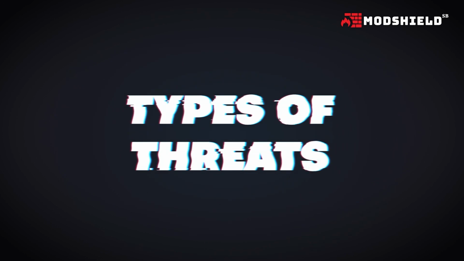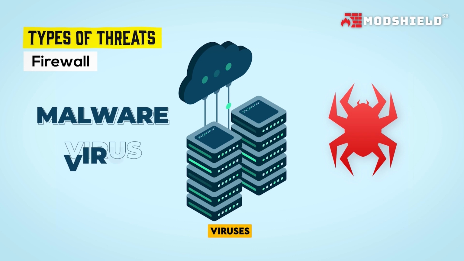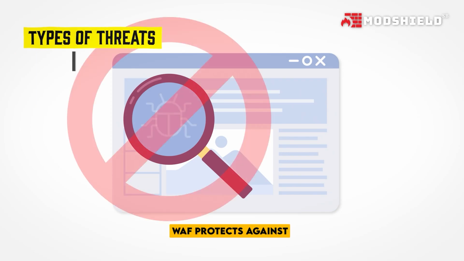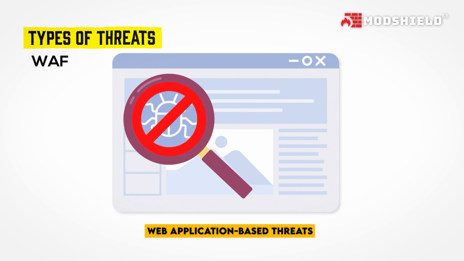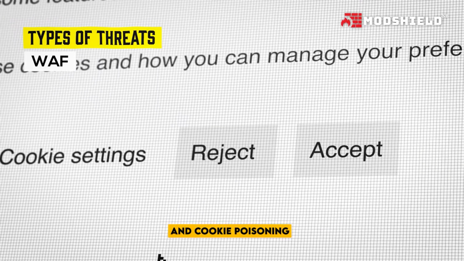Types of threats. A firewall protects against network-based threats, such as malware, viruses, and denial of service (DoS) attacks. WAF protects against web application-based threats, such as cross-site scripting, SQL injection, and cookie poisoning.